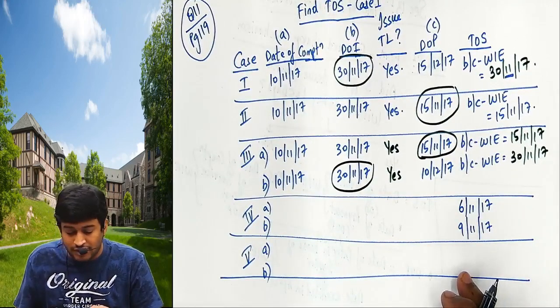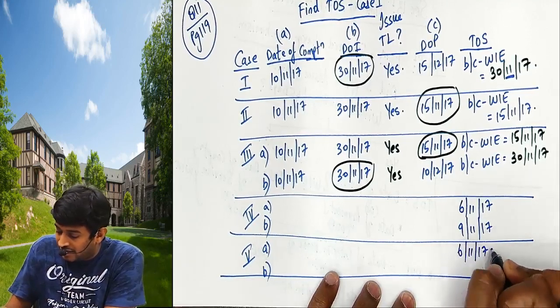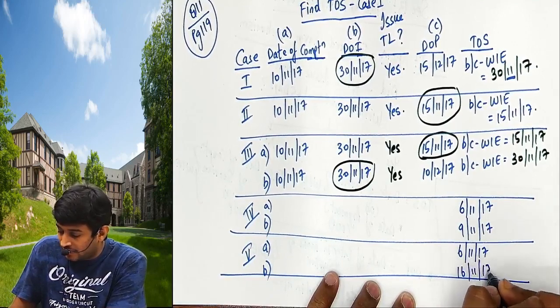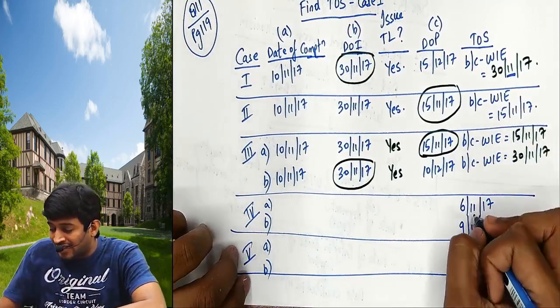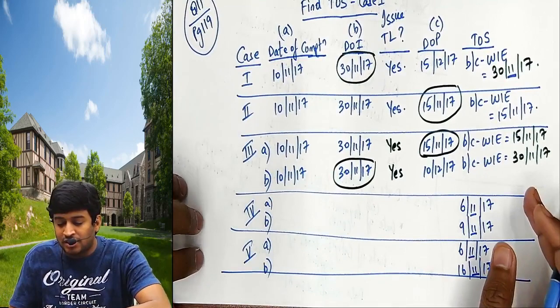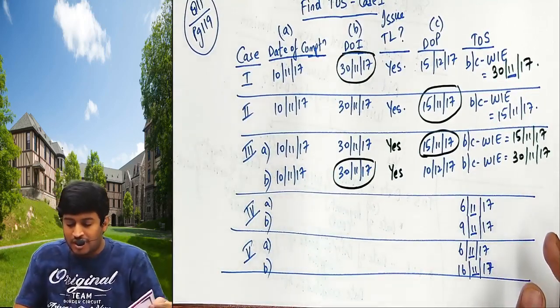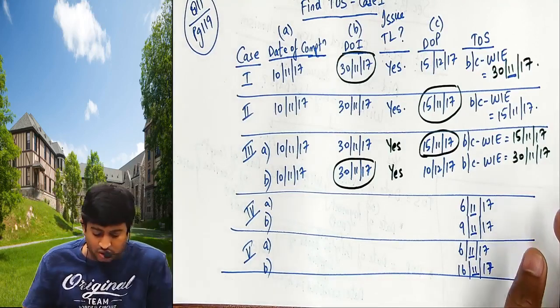And for the fifth one, 6/11/17, 16/11/17. Once you write the dates, we will consider the month, then all are November. You have to pay the tax on that by 20th of the following month, 20th December. Are the first 5 cases clear, please? Yes or no? Say it loudly. Yes sir.